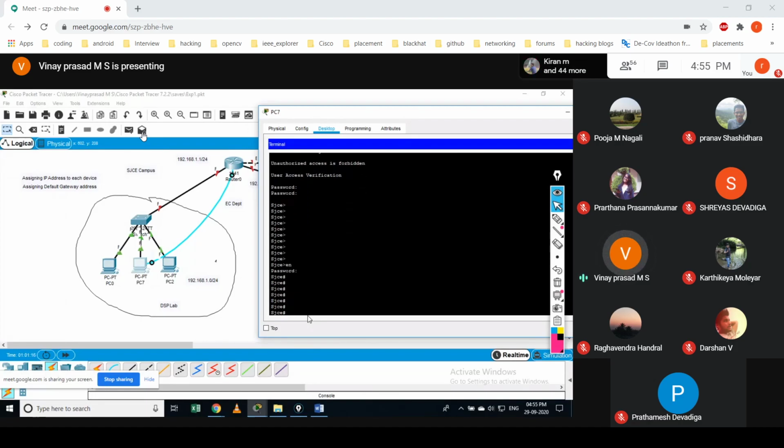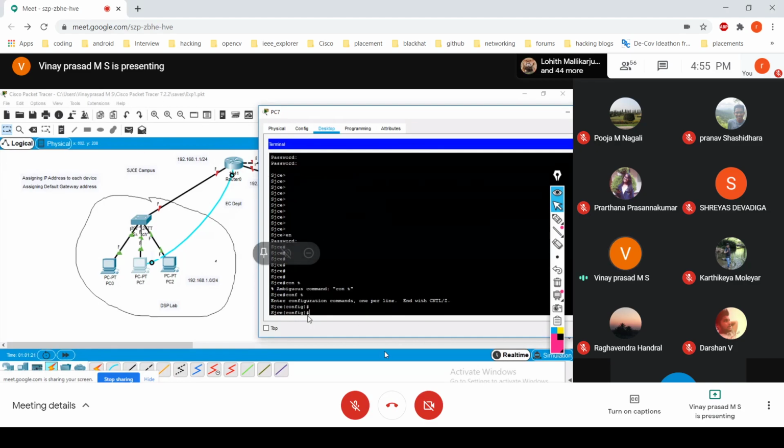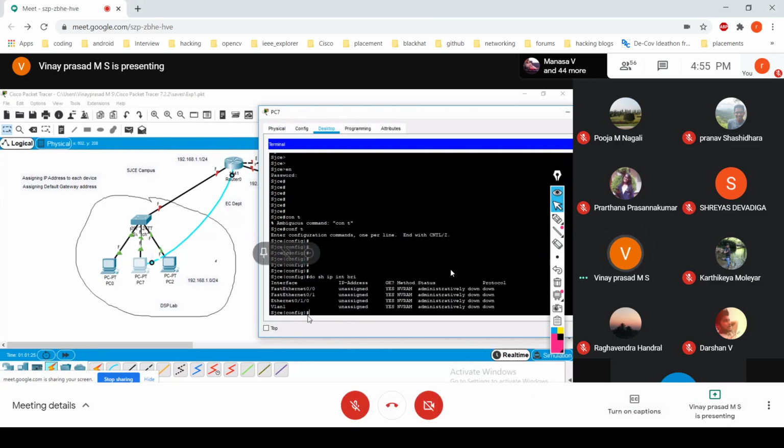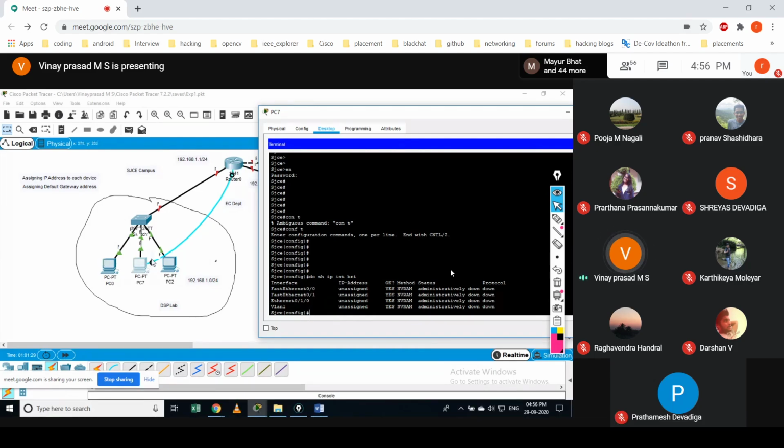Then you are in privilege mode, and then you get into configuration mode. Whatever configuration you do, you are able to see everything here. Sitting here in my place, I would be able to access this. So if the device is connected with a console cable, fine; otherwise, through the network, how would you access it?